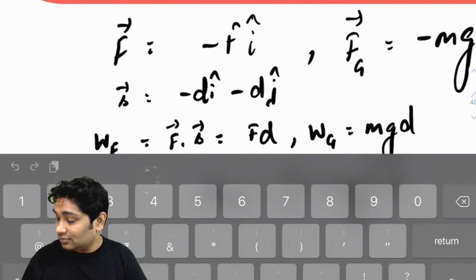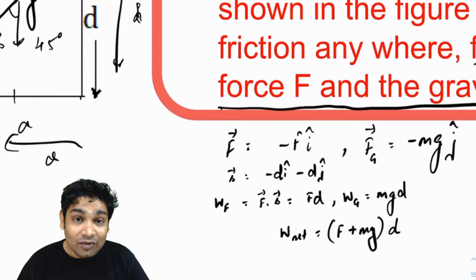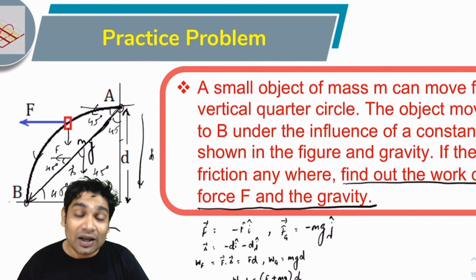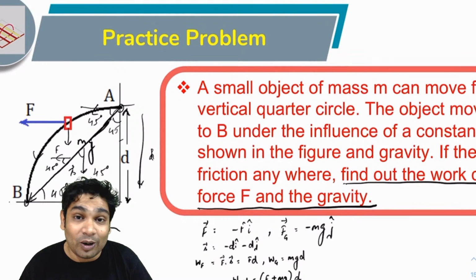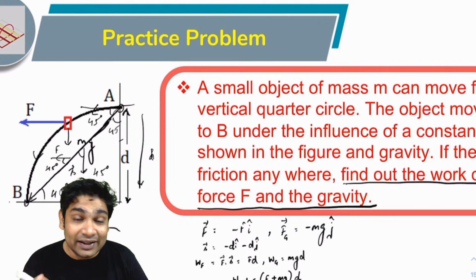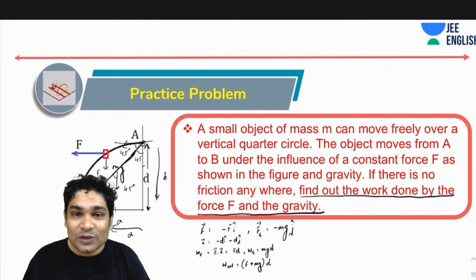Alright. So you need to remember one thing here, that how are we doing F dot S directly? How are we not bothered about the path? Because F and mg both are constant forces. For constant forces, you can simply use F dot S to calculate your work. You do not need to bother about the path. For constant forces, remember the work is independent of the path. It is only dependent on the final displacement. So you can directly calculate that from F dot S. Alright. So I hope everybody followed that. So let's move on.